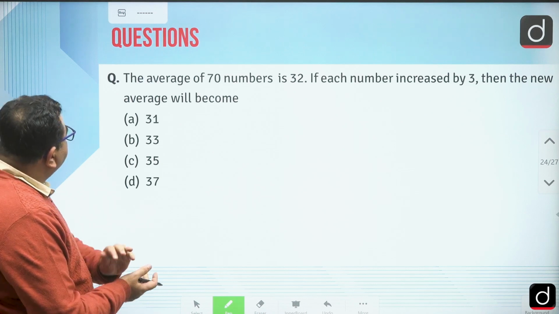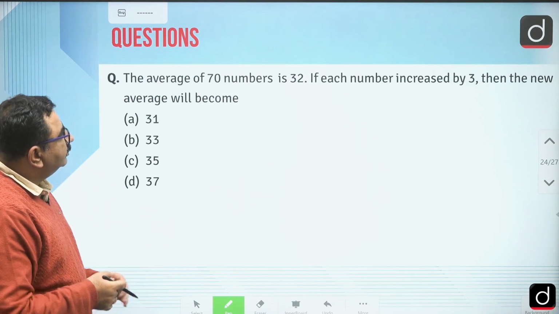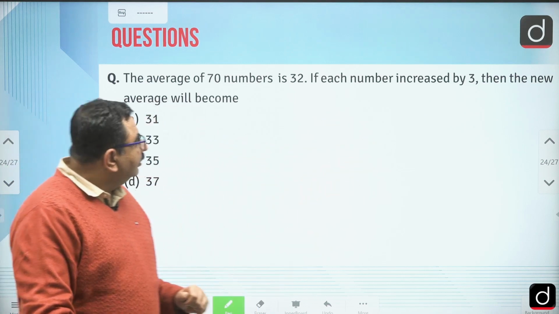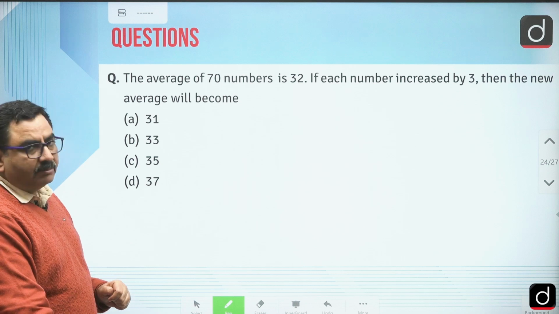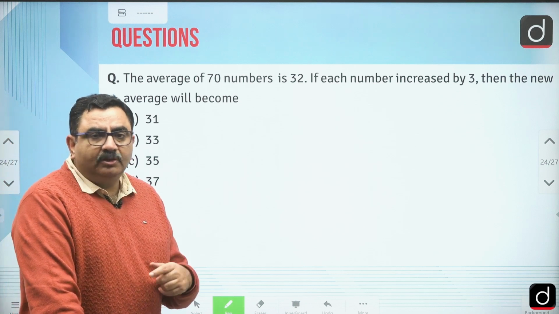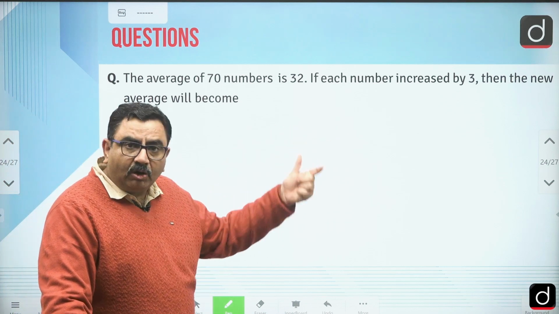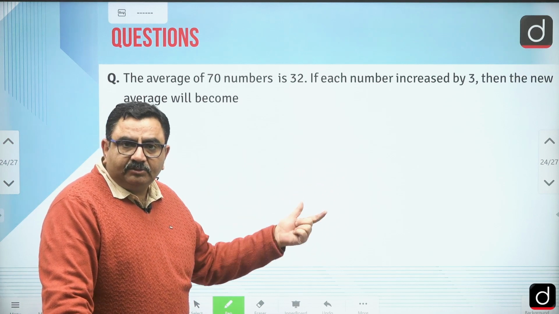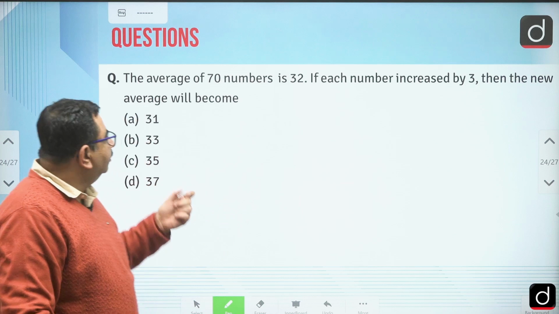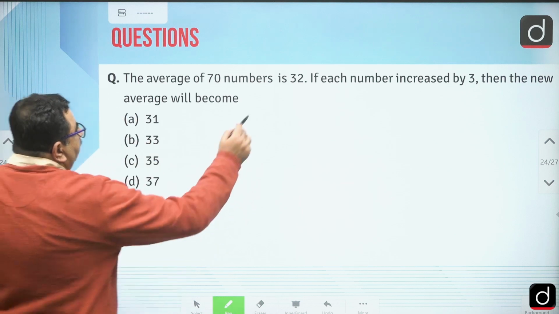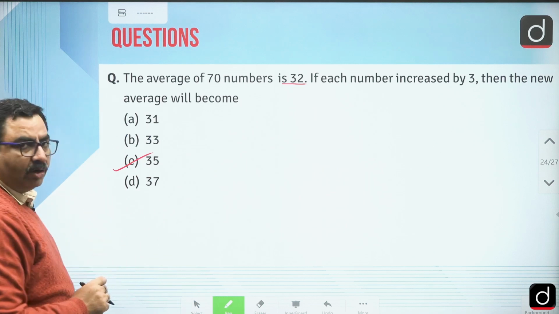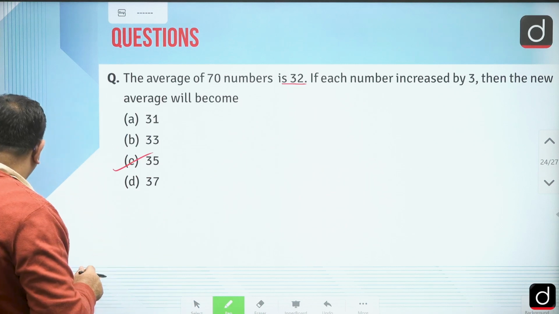Okay, again in this, the average of 70 numbers is 32. If each number is increased by 3, then the new average will become? I have just told you about changes in all the numbers. If all the numbers change by the same amount, the same change will be there in the average. So it is 32, then 3 we can add, and the answer will be 35.